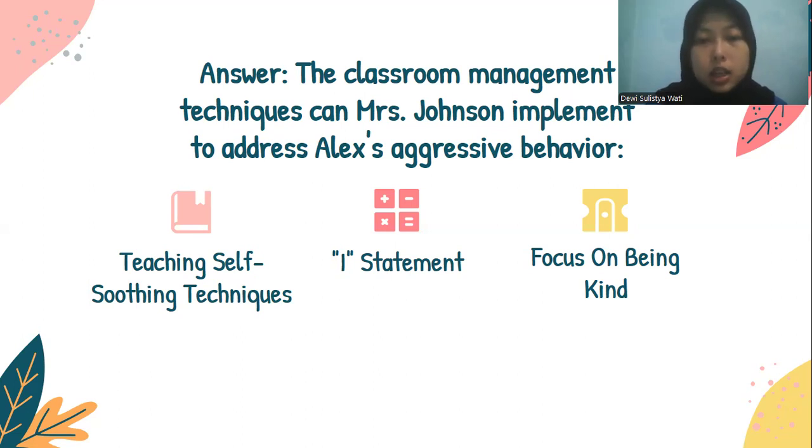And the last is focus on being kind. Focus on Alex when he does positive actions or behavior, even if they are simple. Give him direct praise when he helps a classmate or successfully follows instructions while studying. This positive affirmation makes Alex feel proud when he does something good.